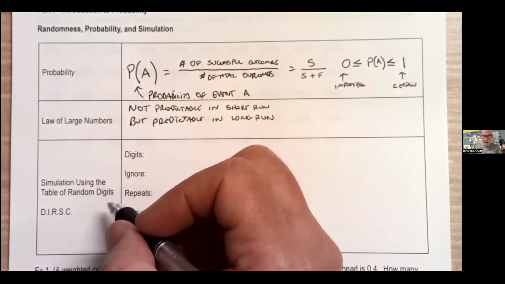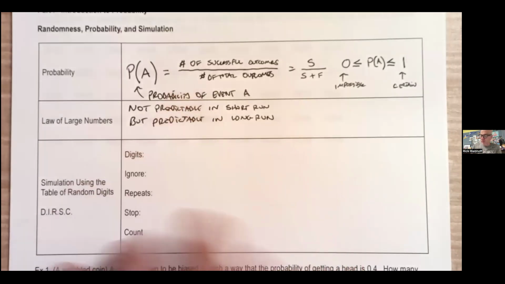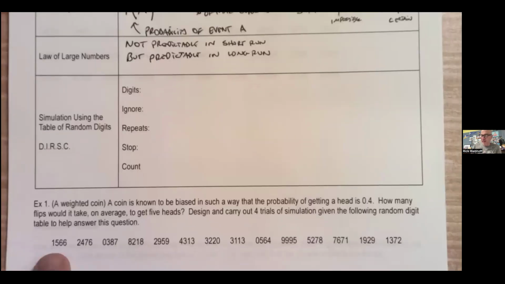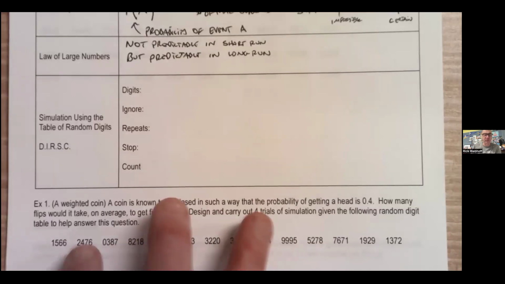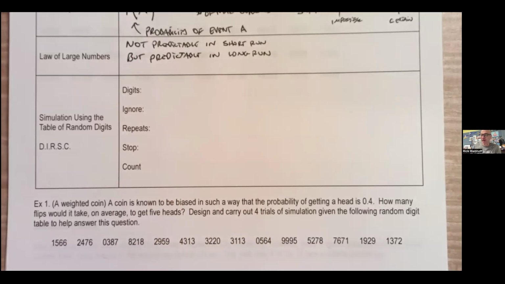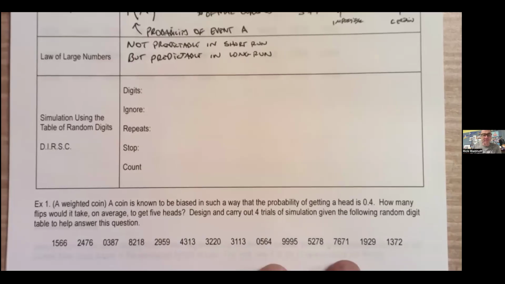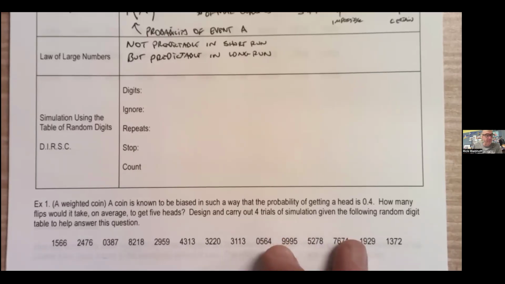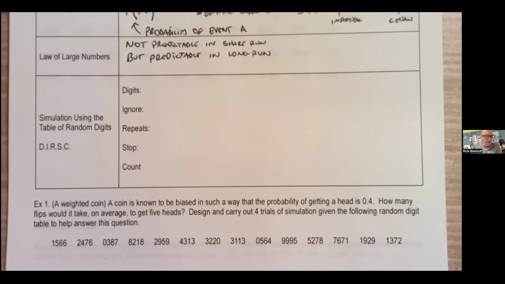All right, simulations using the table of random digits. And that's what we're going to do here. We're going to simulate a situation using these random digits. There's entire books of random digits. You can go find web pages of just random digits out there, and they help us simulate things. Sometimes that's the best way to figure out the probability of something happening because it can be pretty compound.